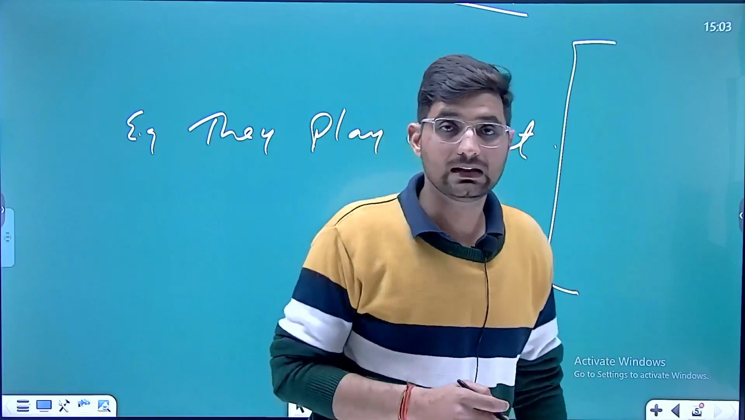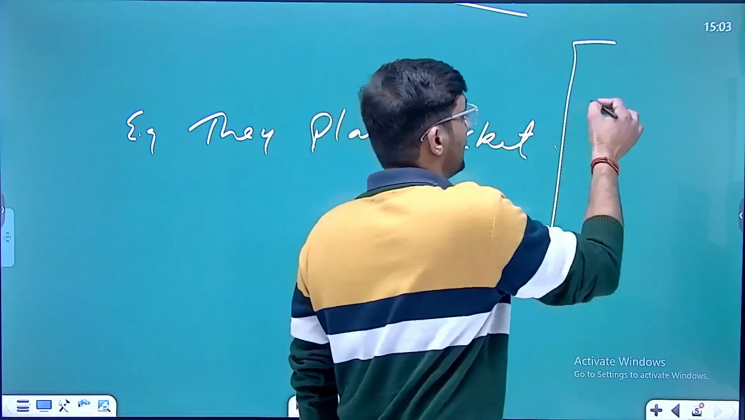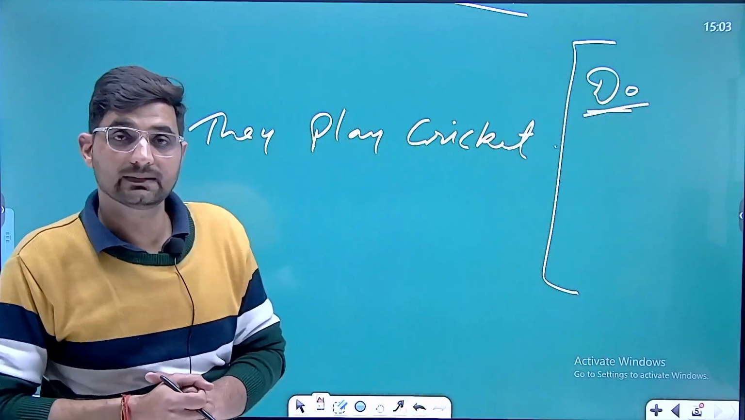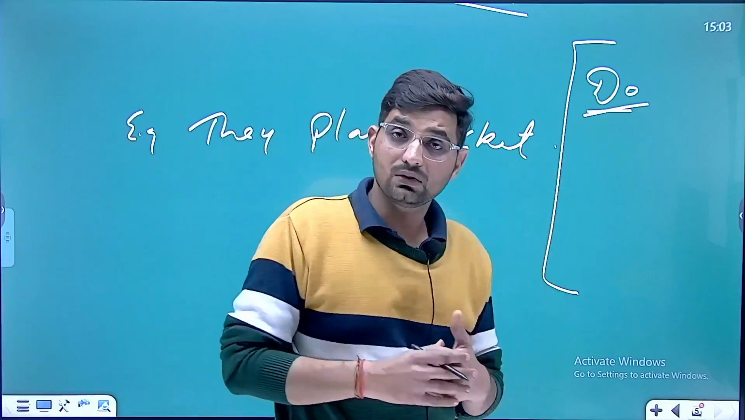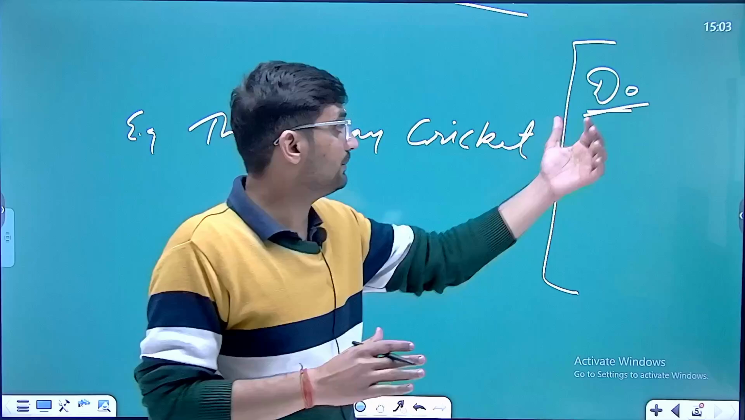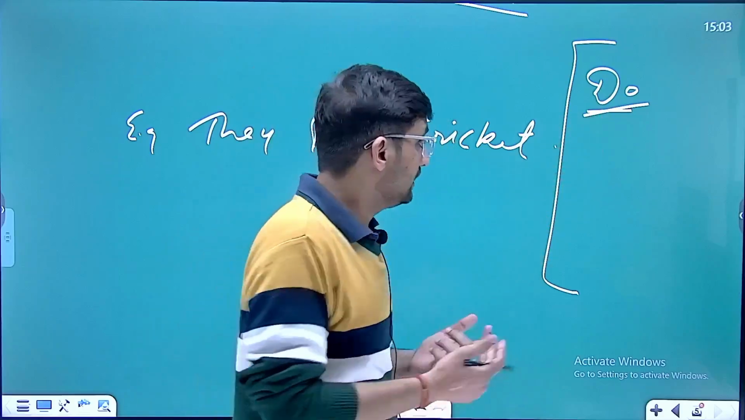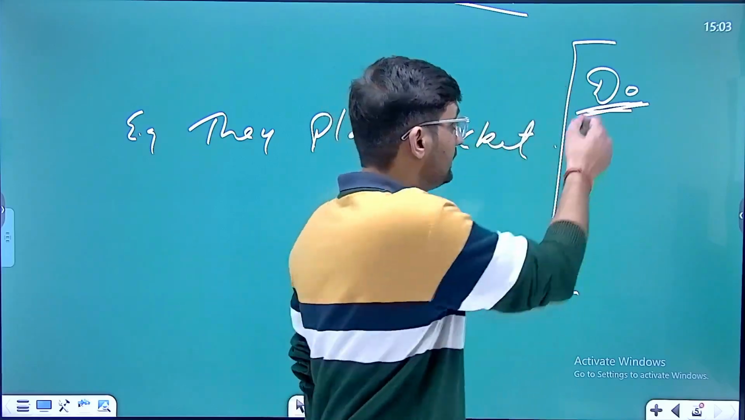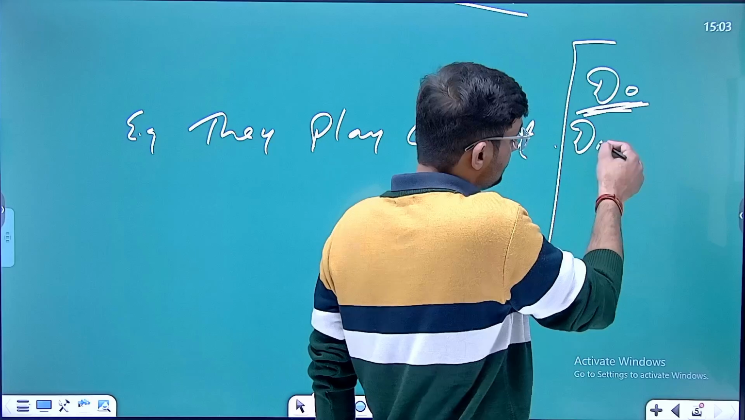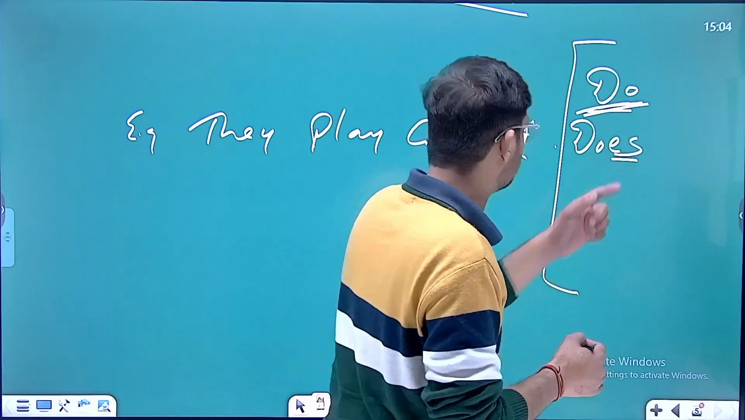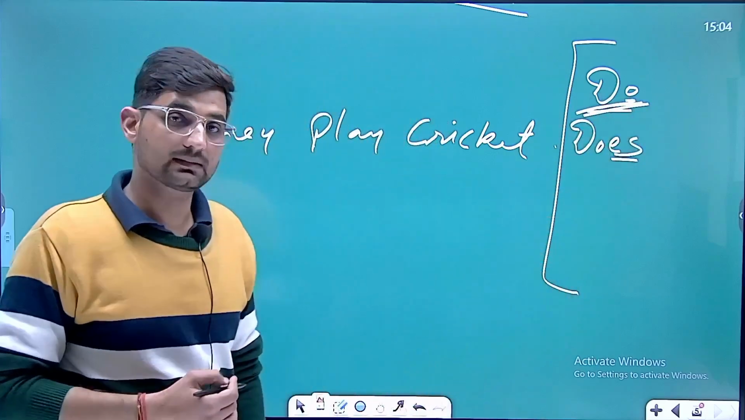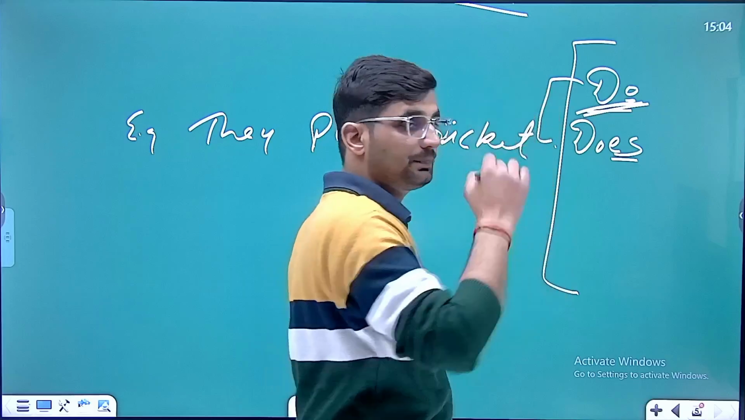But before adding not, I would like to tell you one more thing, that we use a helping verb in such type of sentence. Which is the helping verb? If we talk about present indefinite, then the helping verb is do. If the subject is singular, then we'll make it does by adding es. Why? Because o is given at the end, we'll add es.